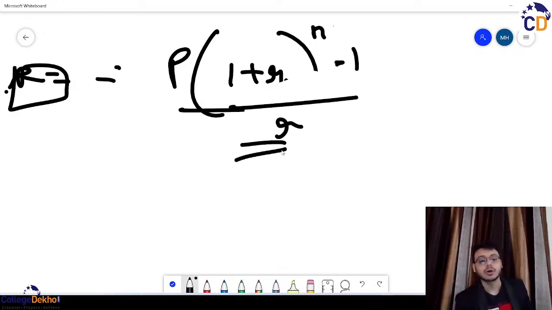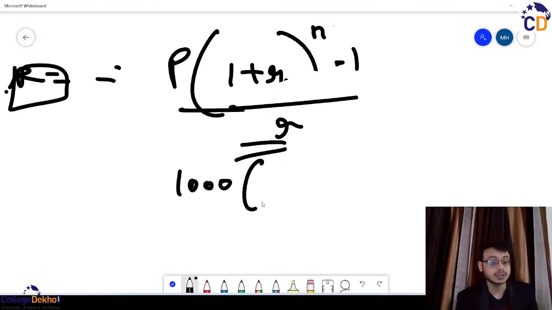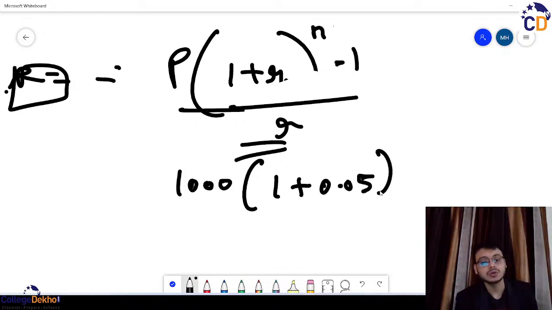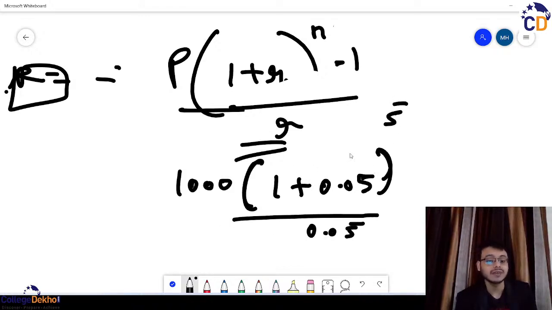Okay. So for example, if in the question it says that 1000 rupees are being invested for a period of 5 years at a rate of interest of 5%. Just you have to put in the values as we did. And 5 years का time period है 5. And ये bracket की power बस 5 है, इस पूरे की power 5 नहीं है. Okay?